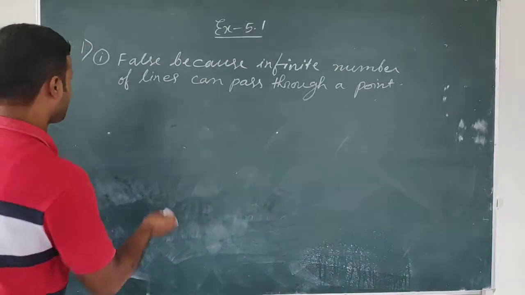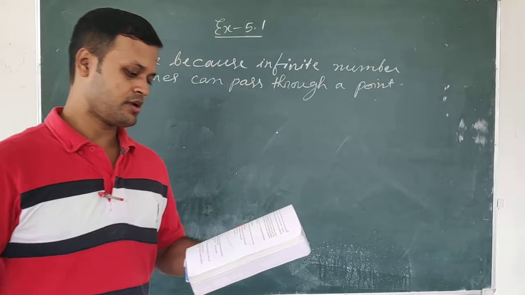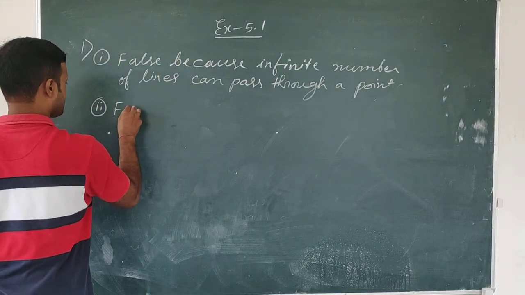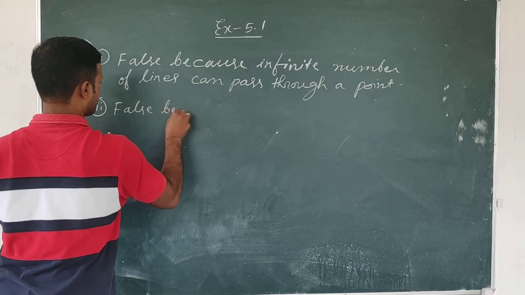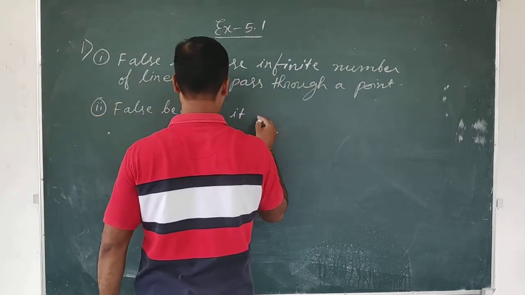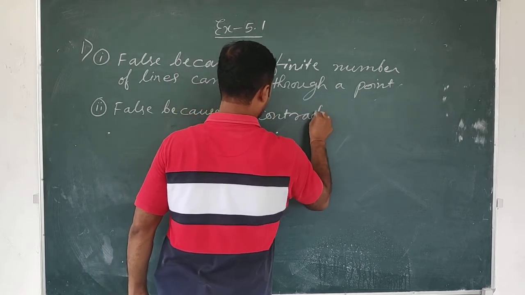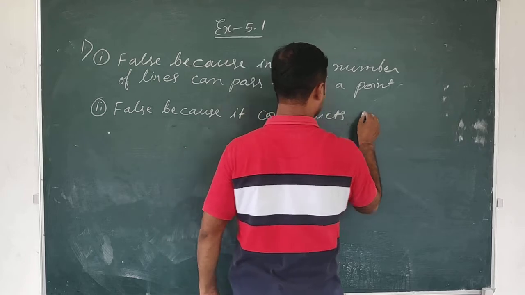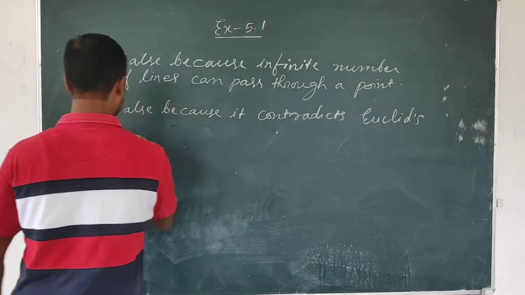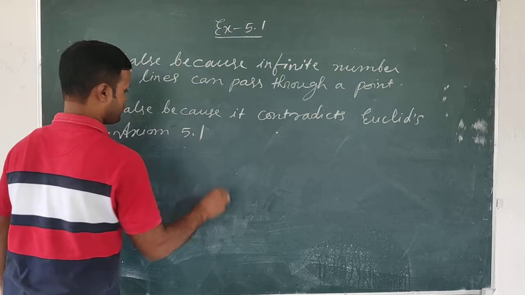Number two, students, there are infinite number of lines which pass through two distinct points. False, because it contradicts Euclid's axiom 5.1.